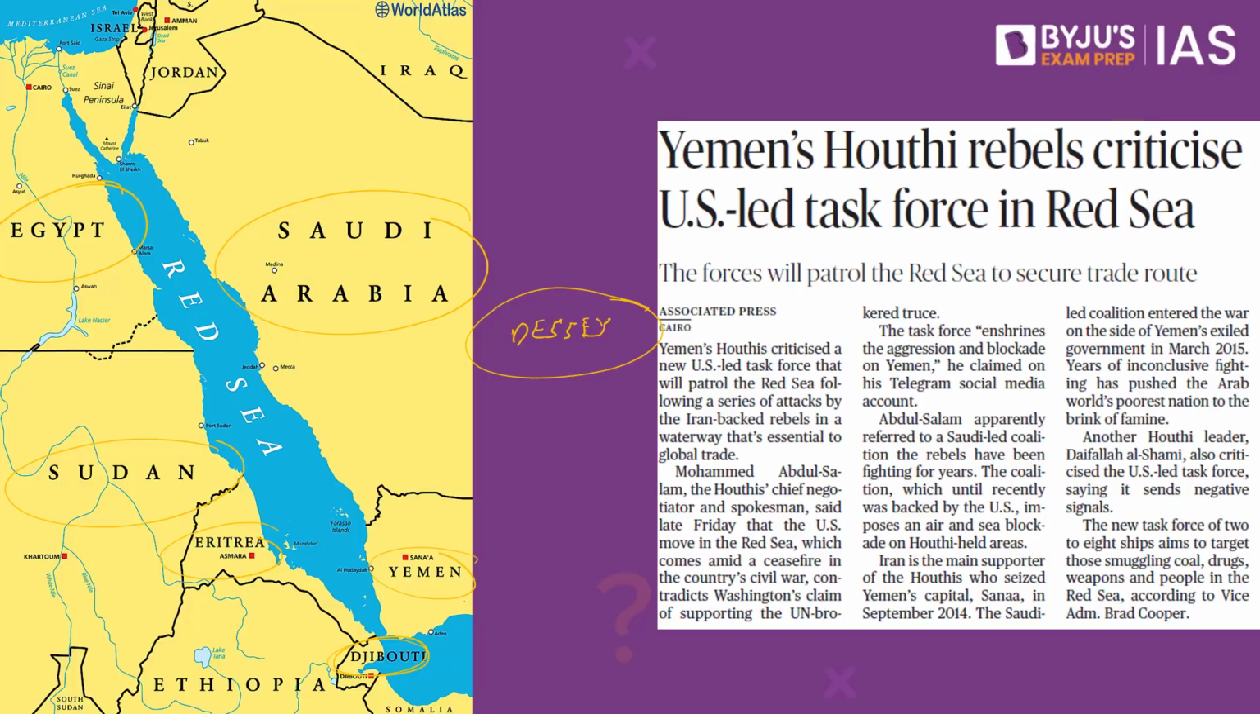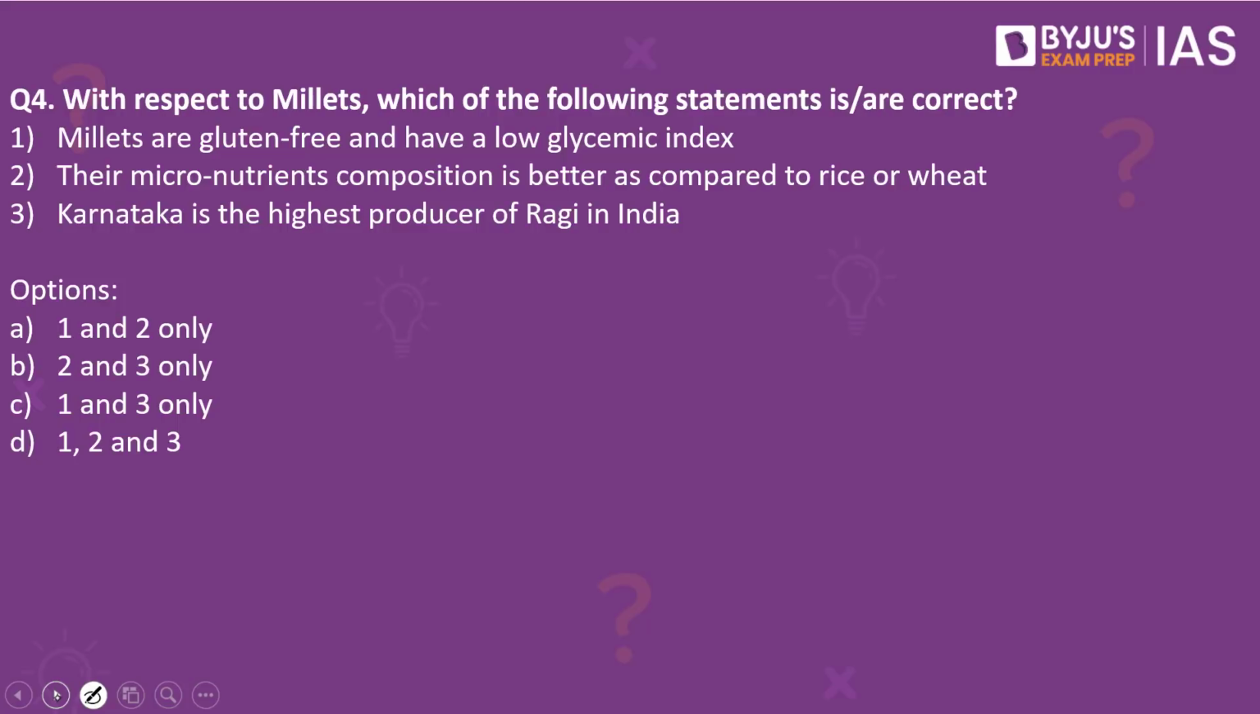Why have we taken this practice question? Because this article in The Hindu makes a reference to the Red Sea. Now let's look into the next practice question.